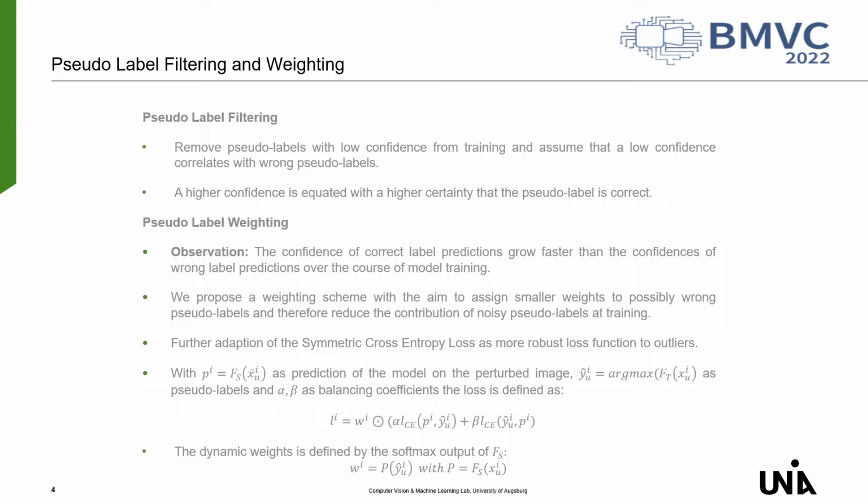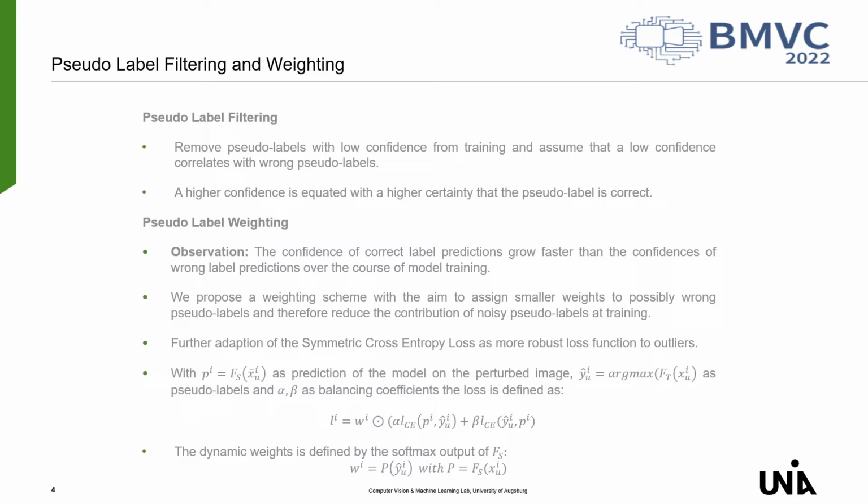Our third approach is based on the observation that the confidence of correct pseudo-labels grows faster than that of wrong pseudo-labels over the course of model training. And this can be explained by recent studies on the memorization effect of deep neural networks, which show that they first memorize training data of clean labels and then those of noisy samples.